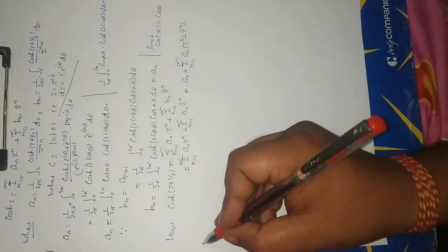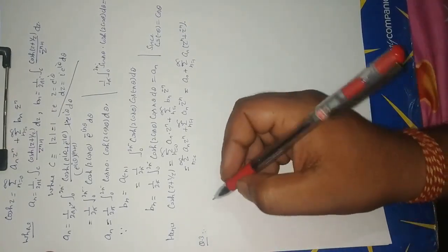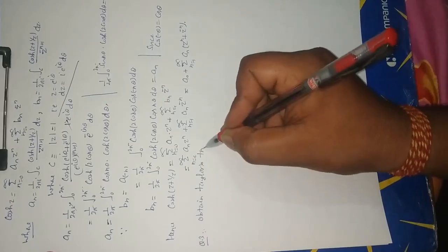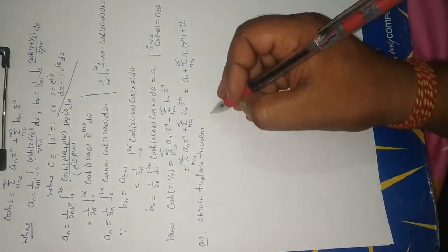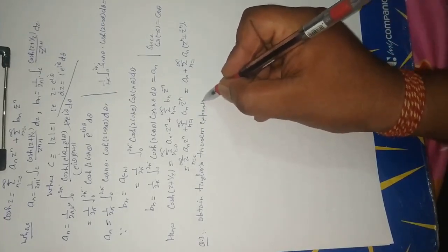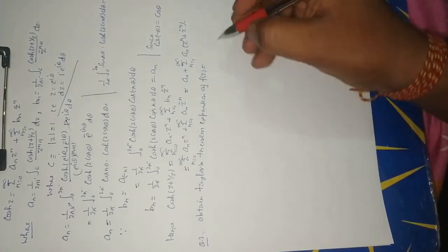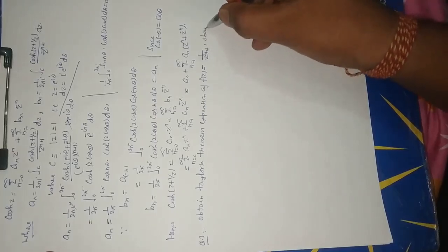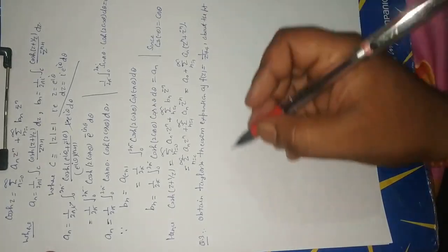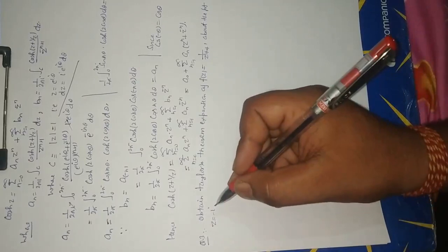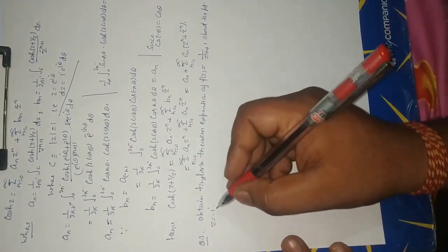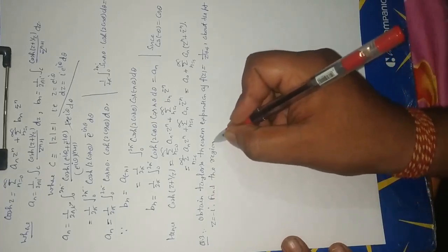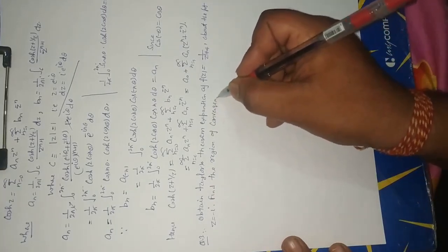Now next question, question number 3. Obtain the Taylor's theorem expansion of f z equal 1 upon z square plus 4 about the point z equal to minus i. Find the region of convergence.